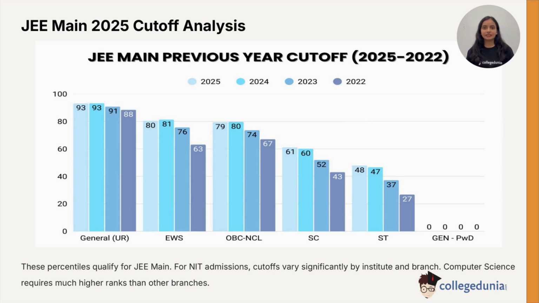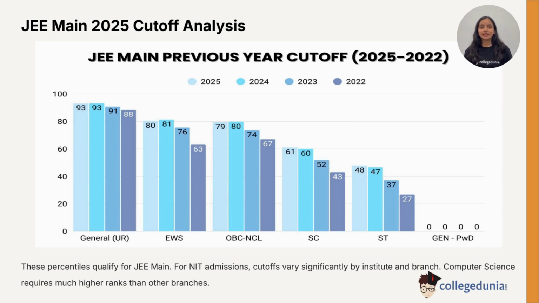The OBC NCL candidates have 67.00 in 2022 and 79.43 in 2025. The SC and ST candidates experienced a sharp increase, with SC rising from 43.08 to 61.15 and ST increasing from 26.77 to 47.90. Meanwhile, the general PWD cutoff remained very low, around 0.001 to 0.007.